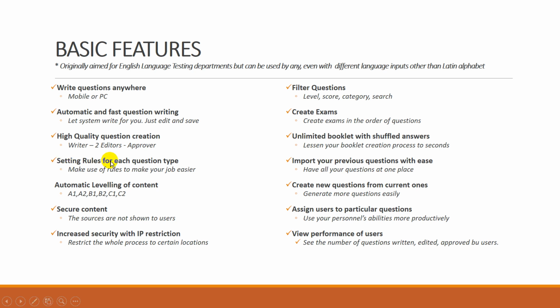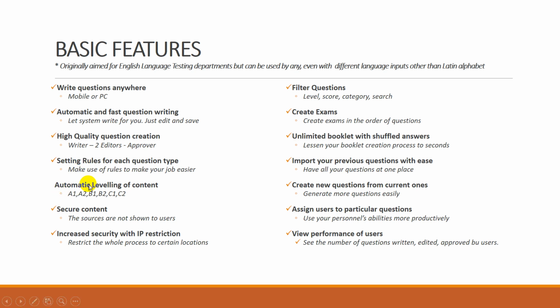You can set rules for each question type in the system and it will make your job easier. For example, you can ask for the system to bring you a sentence between 10 to 25 word length and that sentence should be from B2 level. So this rule will save you a lot of time and you will write your questions more productively and effectively.